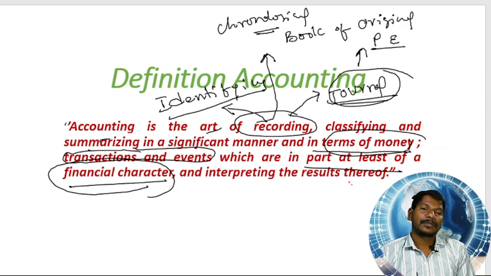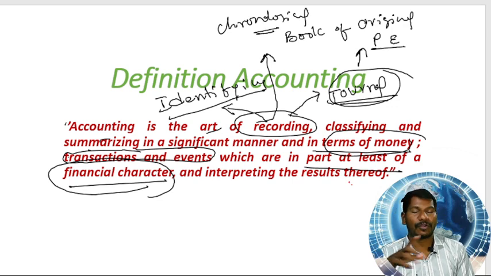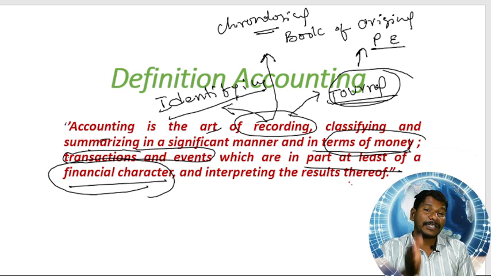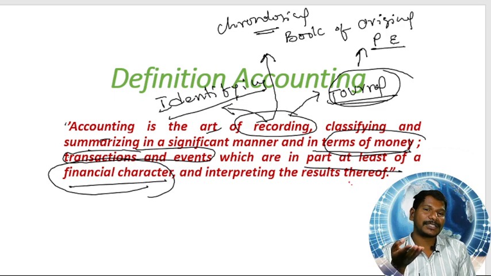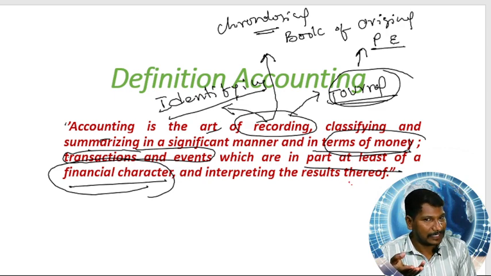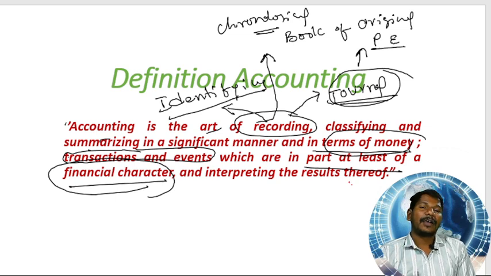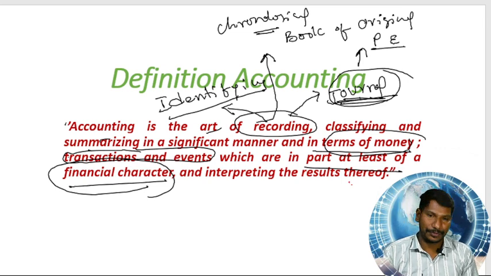What should we follow? We should follow the chronological order. Chronological order is nothing but date wise. So by taking the supporting documents like vouchers, payslips, etc., we should put them in chronological order, and we should record those transactions and events in the journal, which is called the book of original entry.